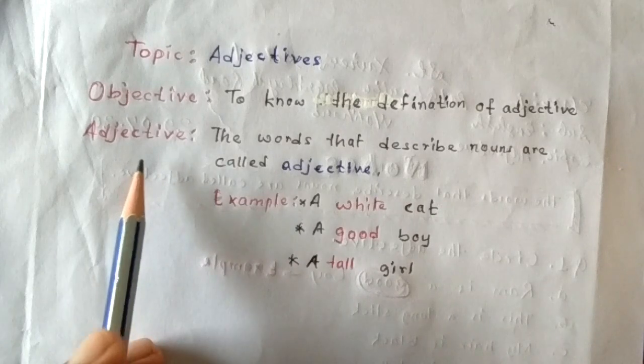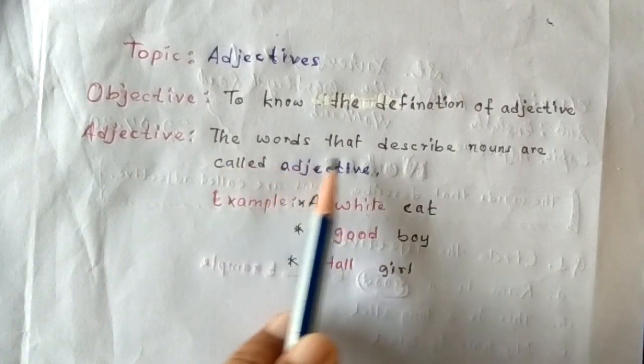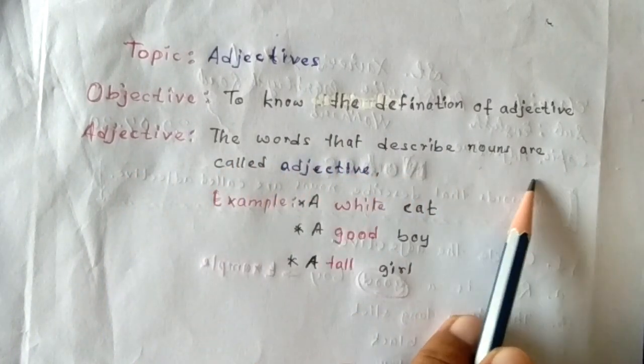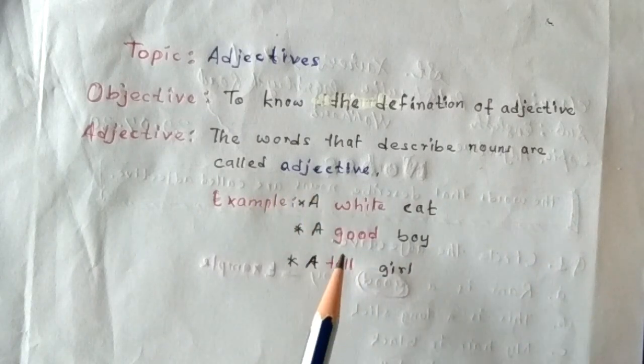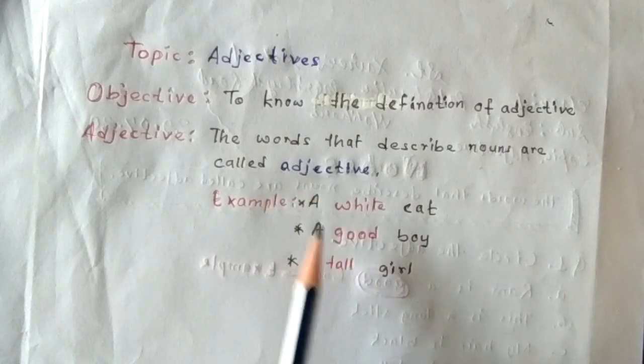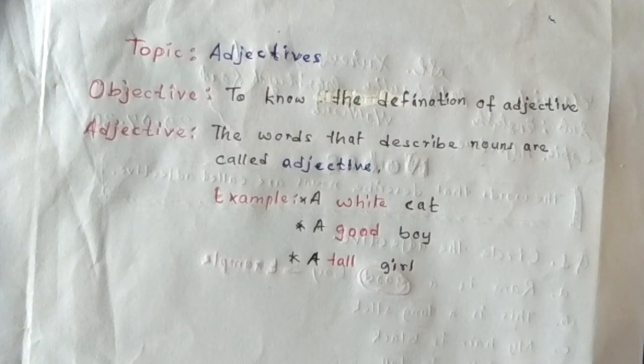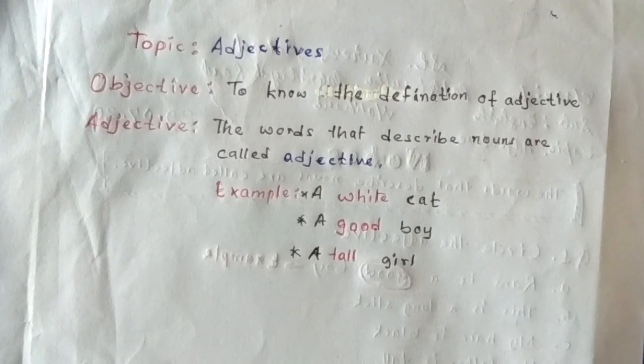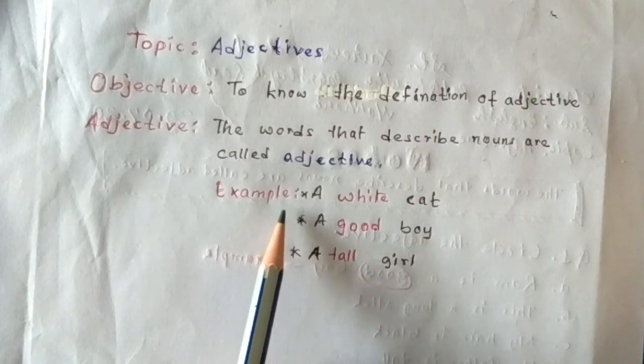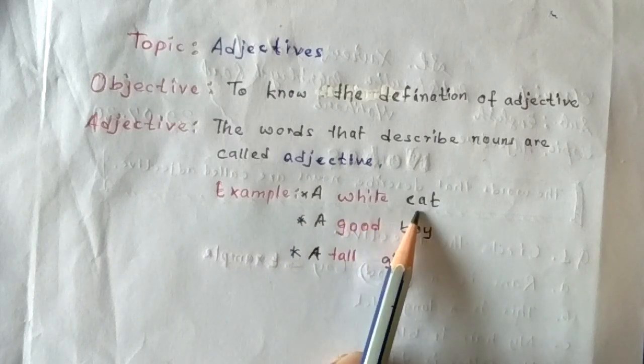Now see adjective. What is an adjective? The words that describe a noun are called adjectives. The words that describe or say something about a noun are called adjectives. Now we will see some examples. See here, example: a white cat.